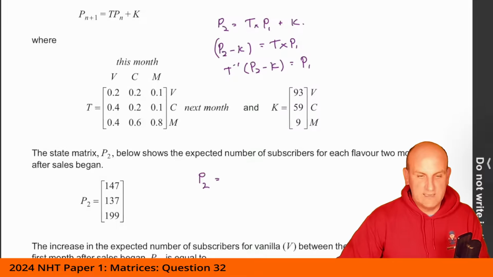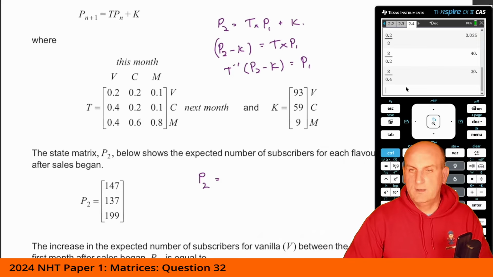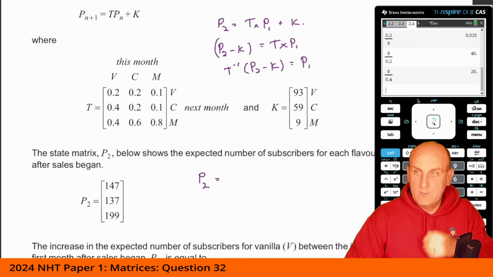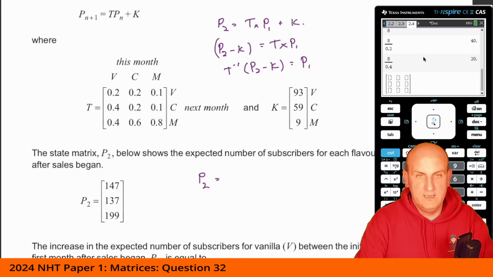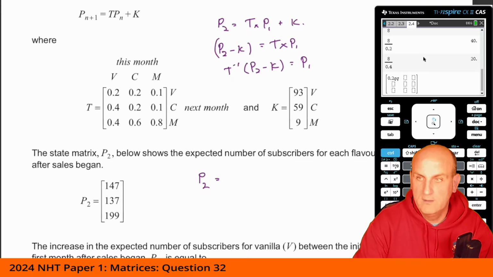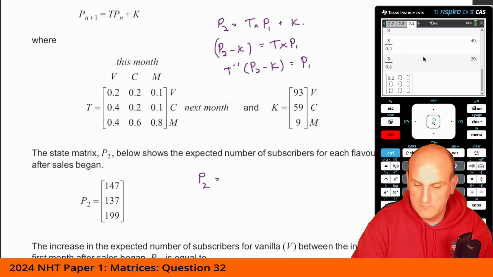So firing up my calculator. Sorry, I was just thinking there for a moment. What have we got here? So we're going to put in my transition matrix. It's a 3 by 3, thankfully, 0.2. Oops, sorry, my thing was on my calculator.